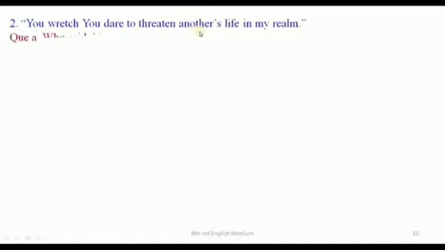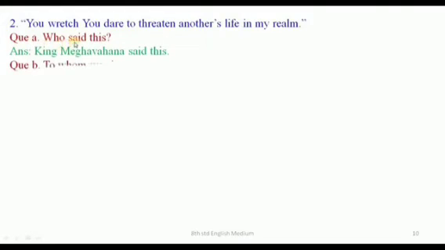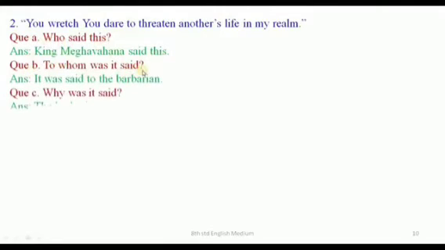Next one. Second one. "You wretch, you dare to threaten another's life in my realm." Question A. Who said this? Answer. King Meghavahana said this. Question B. To whom was it said? Answer. It was said to the barbarian. Question C. Why was it said? Answer. The barbarian was about to kill a man in sacrifice.